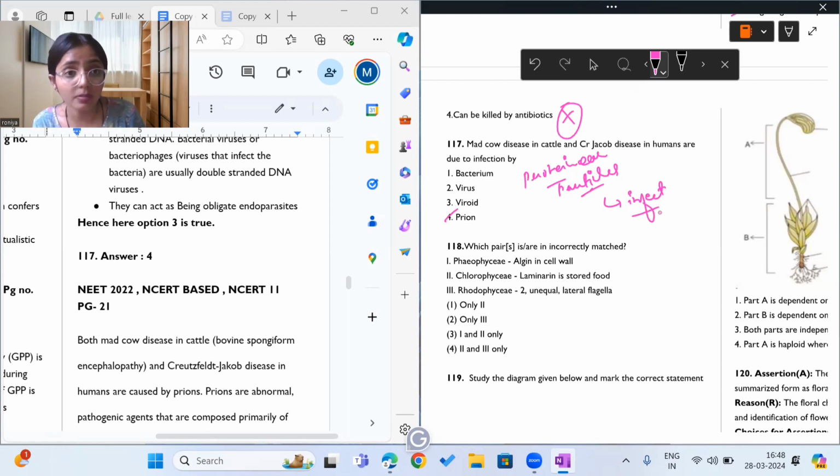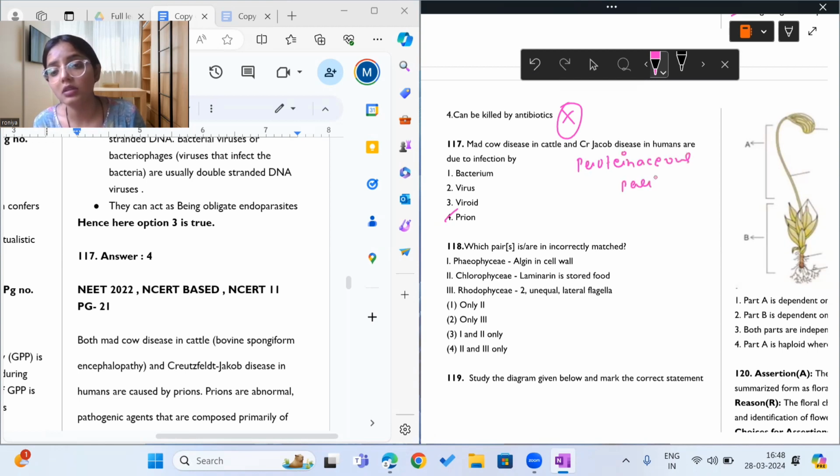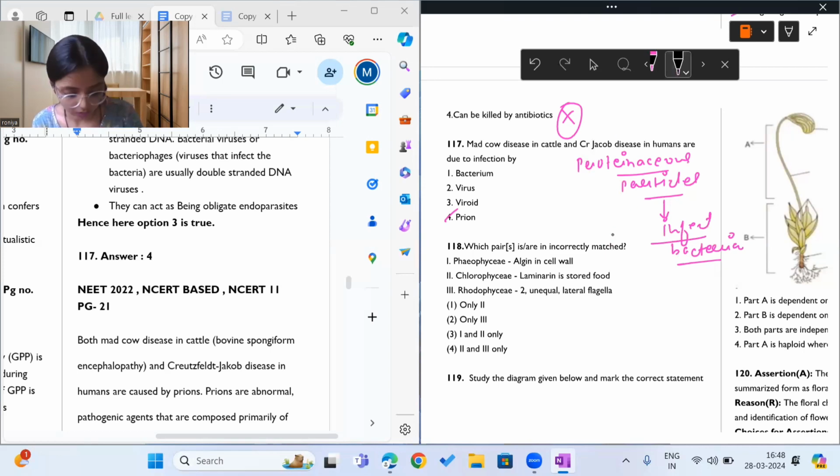They are proteinaceous particles which infect bacteria. They have the capability to infect bacteria. So the answer to question 117 is option 4.